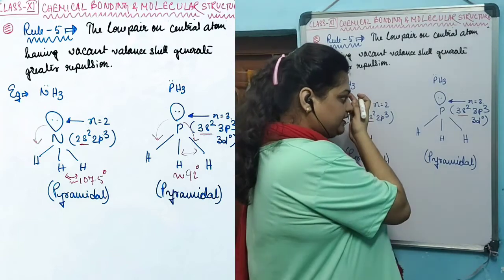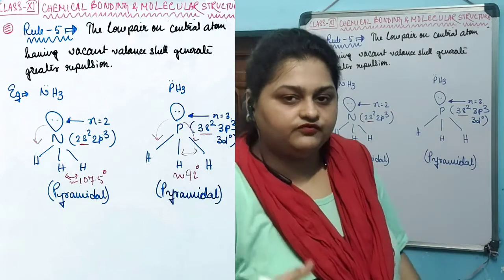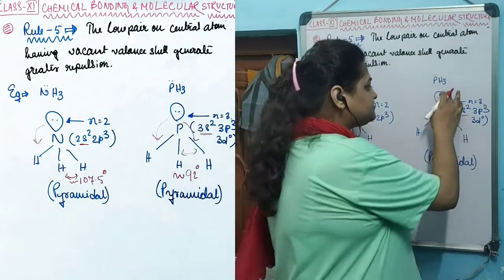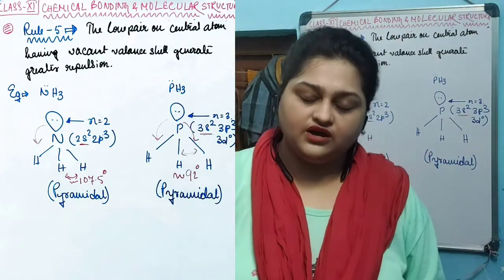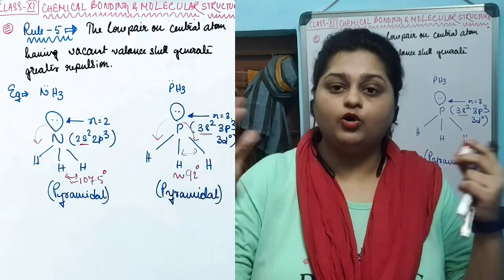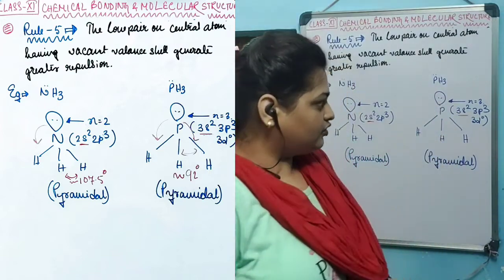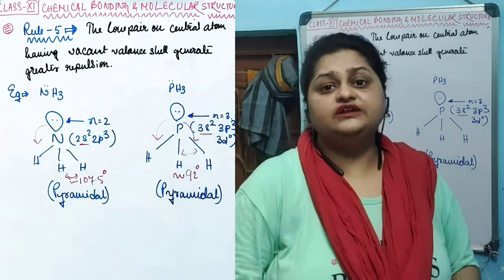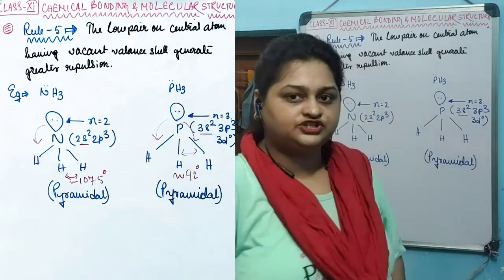The difference is that in phosphorus, there is a vacant d orbital in the valence shell in which the lone pair is situated, which creates a huge space, a huge volume. As a result, this lone pair on phosphorus occupies comparatively larger space due to this vacant d orbital in the valence shell.